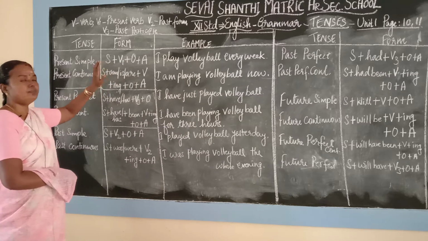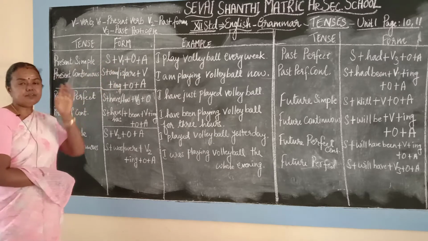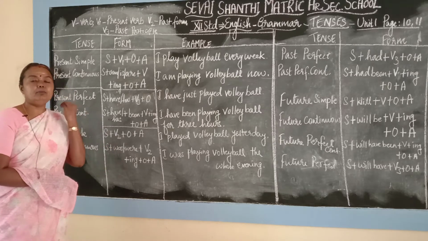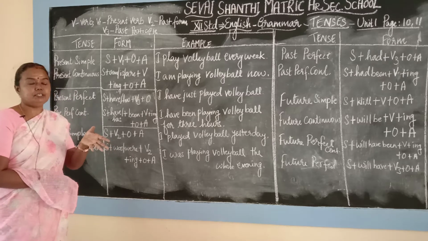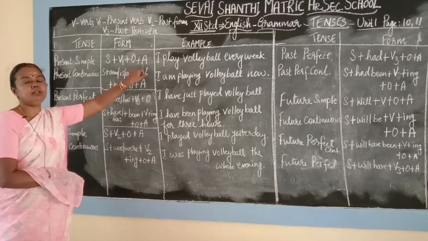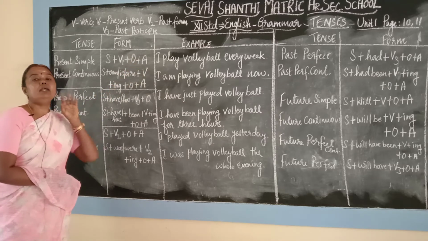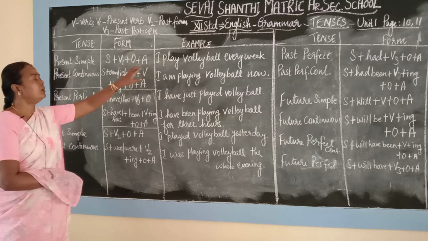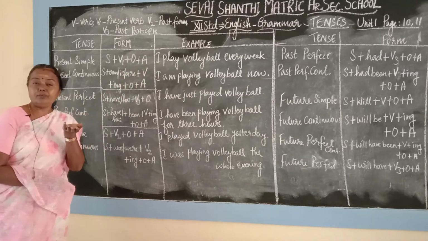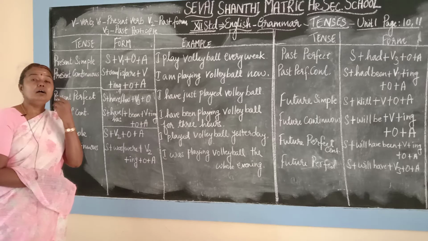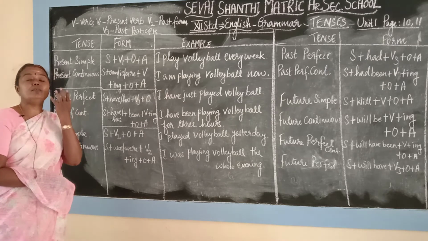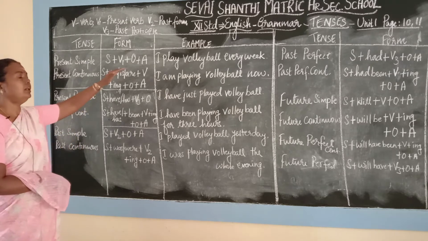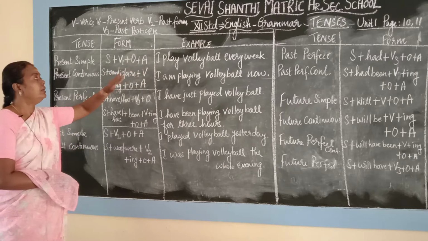The sentence will have a subject, a verb, and an object. The adjunct shows whether it is a simple present tense or a continuous tense. So it is a clue for you in identifying the error or the tense form of the sentence. That's why we are adding an adverb here.